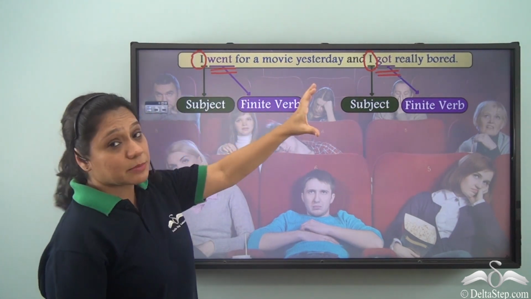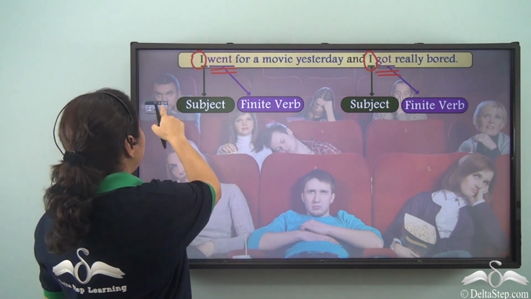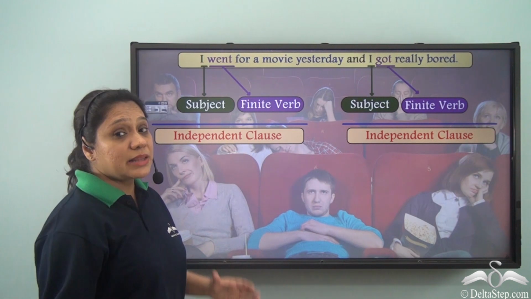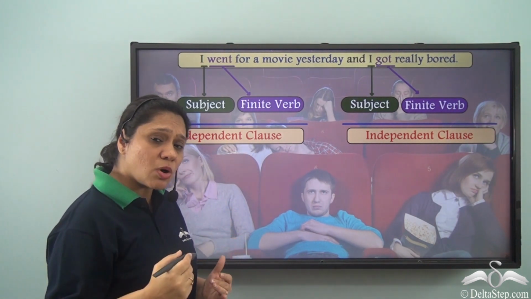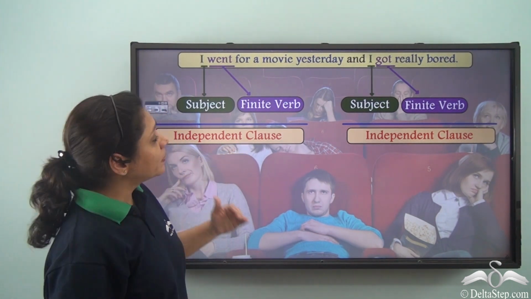So we have two subjects, two finite verbs, and I went for a movie yesterday. This part is a group of words which is standing on its own and making complete sense. So this is an independent clause.